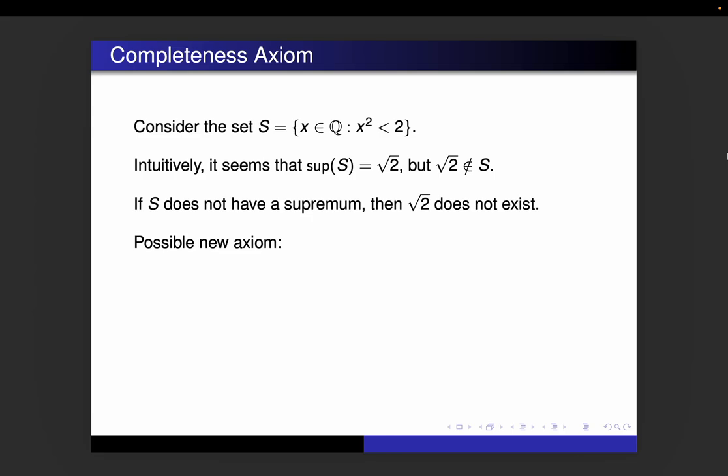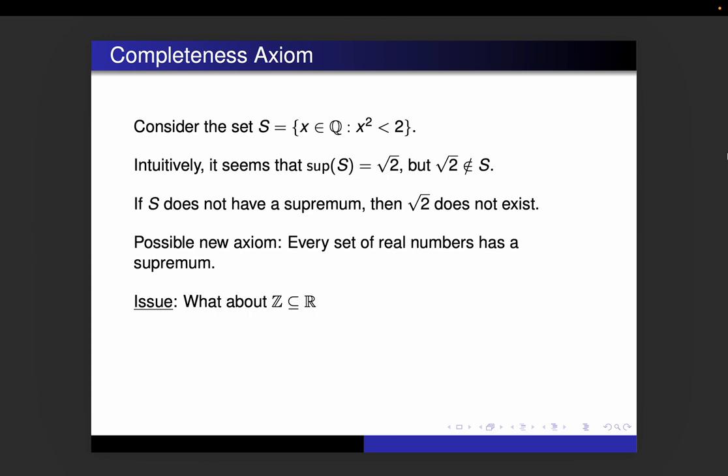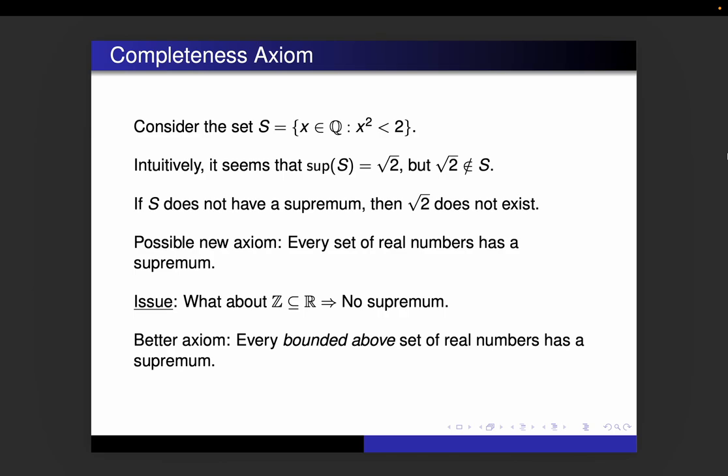So that suggests a possible new axiom that we can add to the real numbers, and that is every set of real numbers has a supremum. And that sounds great, except that this isn't the only set for which this is an issue. If we look at the integers, that's a subset of the real numbers. It does not have a supremum because it's unbounded, and so that axiom can't work. So we make some adjustments, we get a better axiom: every bounded above set of real numbers has a supremum. And that one turns out to work pretty well.